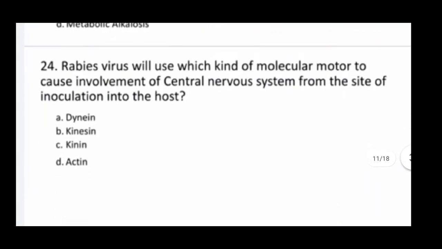Next one, rabies virus will use which kind of molecular motor to cause involvement of the central nervous system from the site of inoculation into the host? So here correct answer is A, dynein.